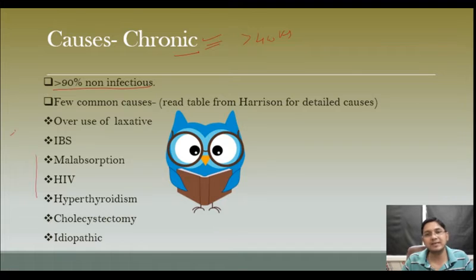If you go through Harrison, there is a good chart, a good list of detailed causes. They classify the causes according to system and etiology. So if you want to read in detail, please go through that table.